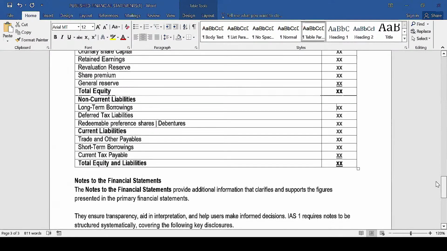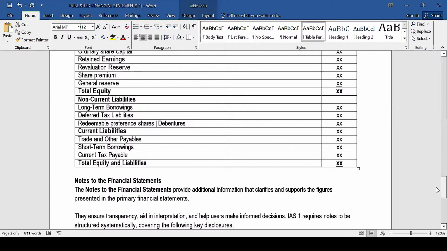Liabilities, we classify them into two. The non-current liabilities, which comprise things like the bank loan, the long-term borrowing, the deferred tax liability, the redeemable preference shares, the debentures, and then current liabilities comprise the payables, the short-term borrowing, the current tax payable, including things like what? The bank overdraft.